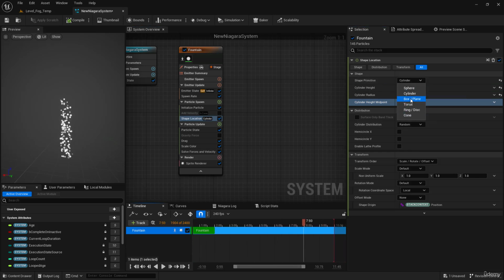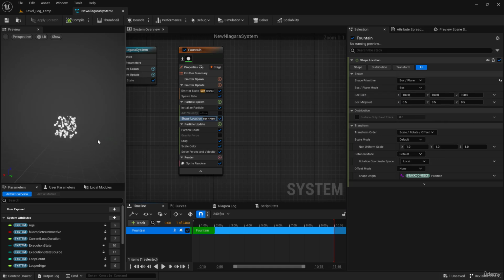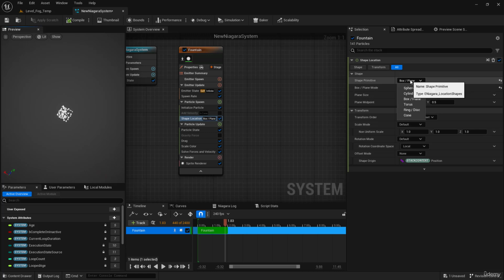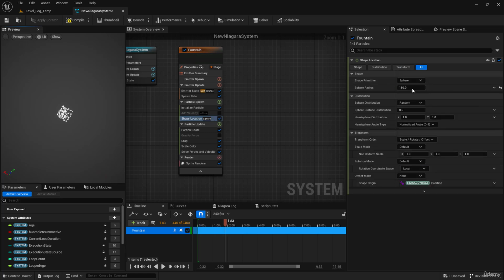And we can go back to the shape primitive. I can change that to box or a plane. Now the particles are inside a box, and you can control the box size from here, from X, Y, and Z. And you can change it to plane too. So now the particles are placed on the plane, as you see. And you can control the plane size from here and the plane position from here too. Let's go back to the sphere.